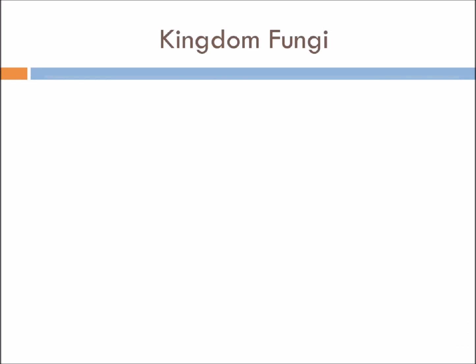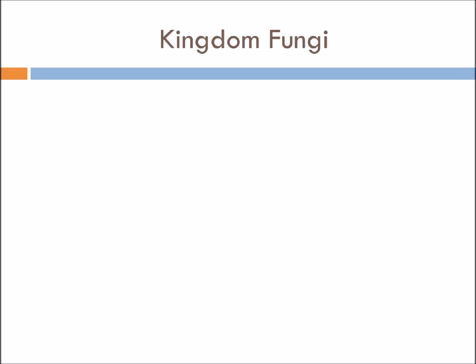Now before starting kingdom fungi, let us discuss the chief characters of kingdom Protista. First of all, they are eukaryotic, they are unicellular, they may be colonial, developed locomotory organs are present, cell wall is present, nutrition is mixotrophic in some cases, otherwise also diverse form of nutrition, and sexual reproduction is present.